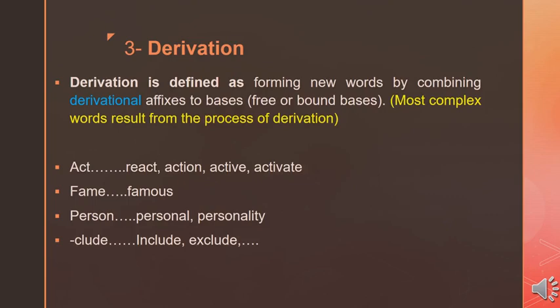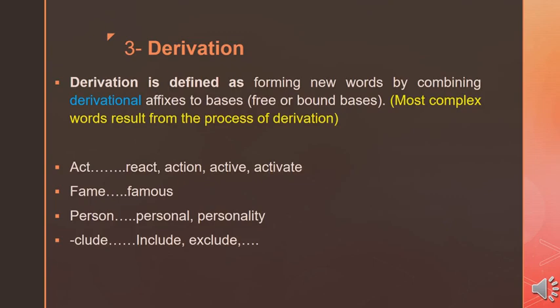Another example is fame. Fame is a base. It is a free base, and it is a noun. When we add the derivational suffix ous, it turns into an adjective. So we create a new word by adding the derivational suffix ous. Fame, famous. Person is a noun. When we add the derivational suffix al, it is changed into an adjective. Person, personal.